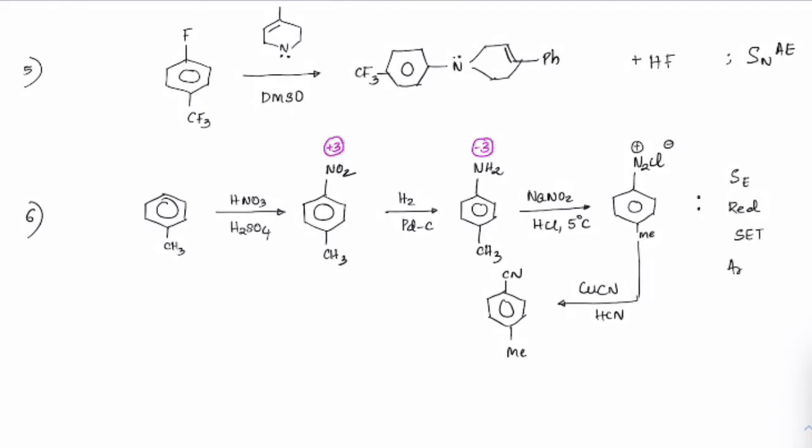Sir, in case of toluene, ortho should be the major product, no sir? Yes beta, I said I am taking para just for reference, okay? Okay, sir. Alright? So if it is given, fine, but otherwise ortho is major, yeah?